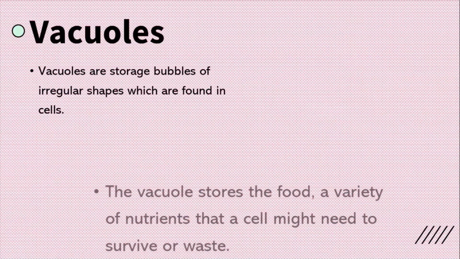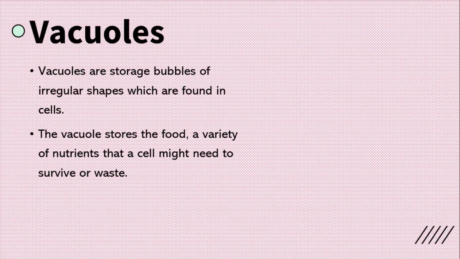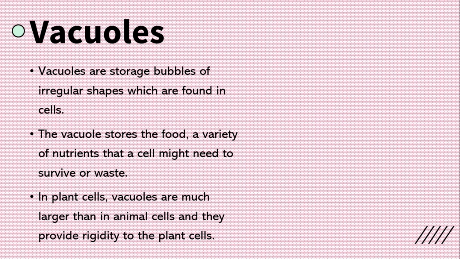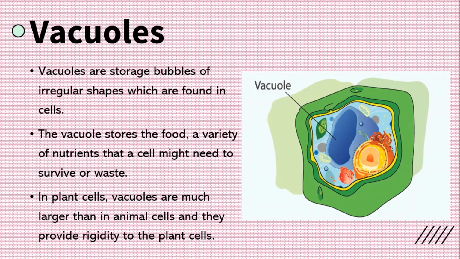Vacuoles. Vacuoles are storage bubbles of irregular shapes which are found in cells. The vacuole stores food, a variety of nutrients that a cell might need to survive, or waste. In plant cells, vacuoles are much larger than in animal cells and they provide rigidity to the plant cells.